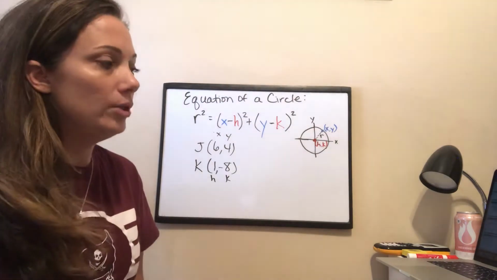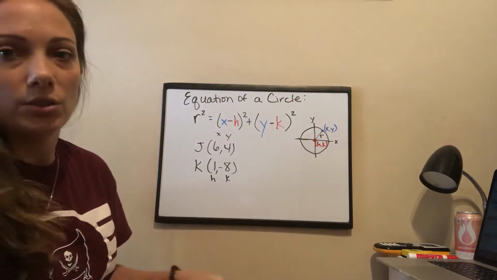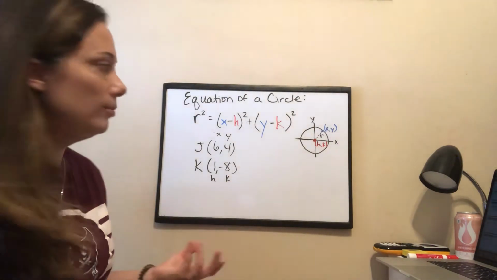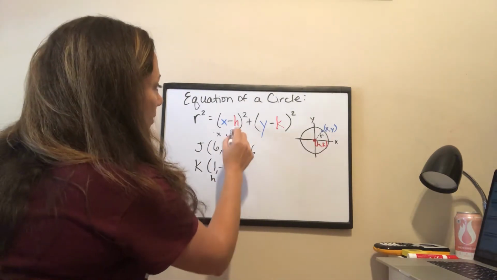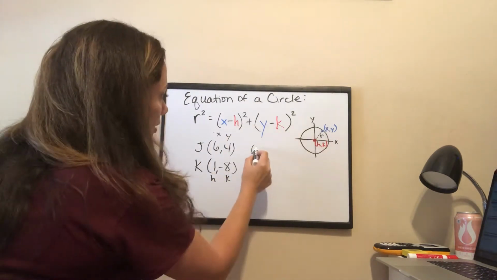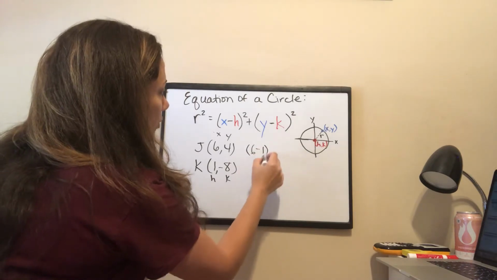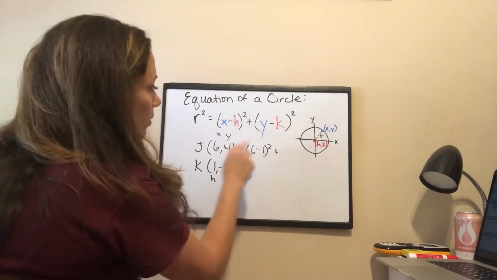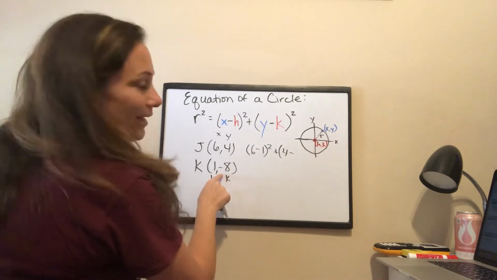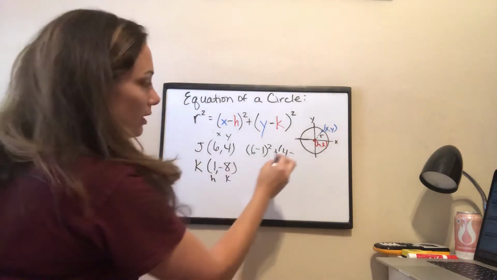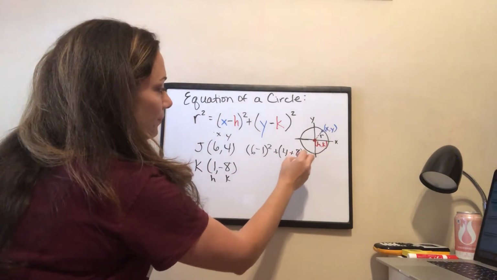So let's go ahead and plug those in and solve for the radius so that we do know the actual equation to communicate to people. So I'm going to plug in 6 here, minus my H, which is 1, squared, plus my Y, minus my -8. So if I subtract a -8, I get a positive, right?